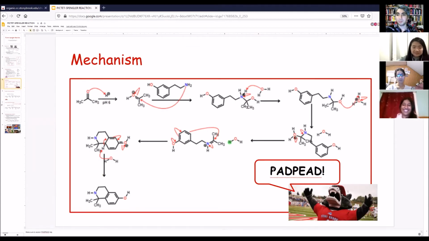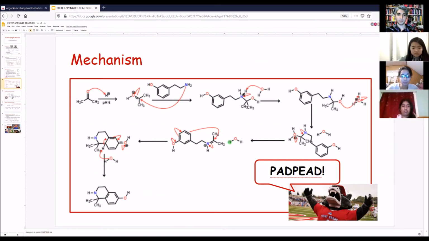I get it. So P stands for protonation of the carbonyl oxygen. Attack is the attack of the nucleophilic amine group of the aryl ethylamine. Deprotonation is for D, when we deprotonate the nitrogen. And P is for protonation of the oxygen. We did this in a shortcut step, but the acronym works better this way. So now we have an elimination step for E with the iminium ion formation, attack with the double bond for A, and deprotonation of the hydrogen in between the rings to get our final product.